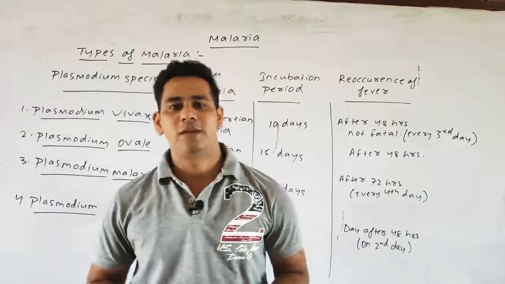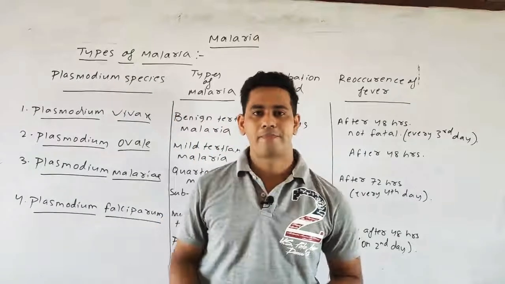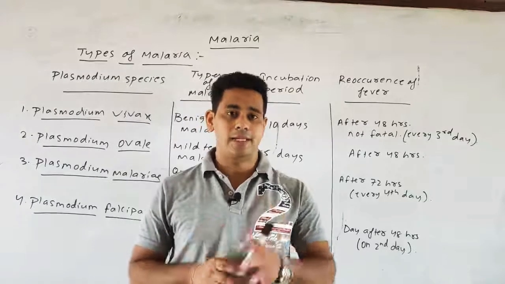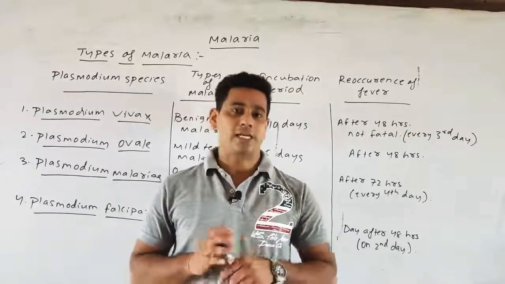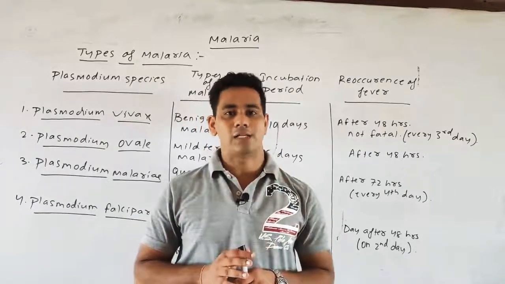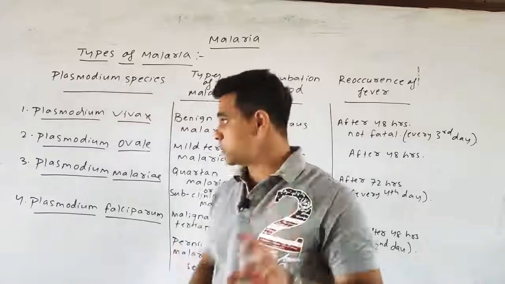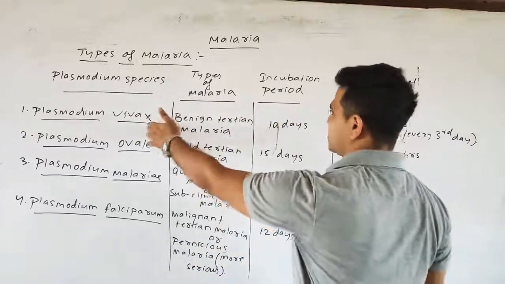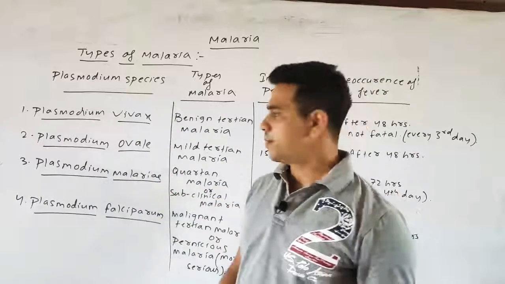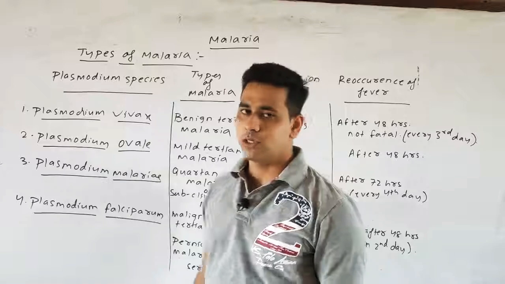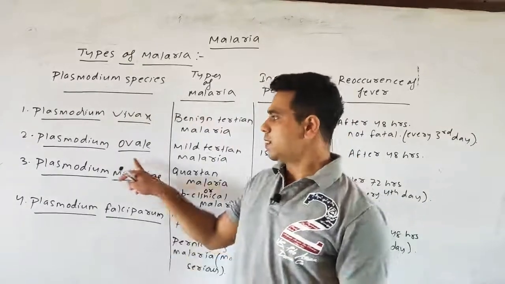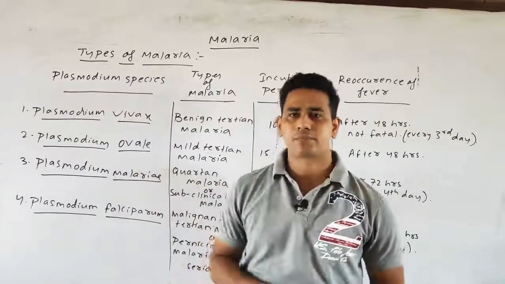Hello students, in the previous class we discussed malaria. We discussed how malaria is caused. The parasite which causes malaria is digenetic, and it is known as the genus Plasmodium. We discussed species such as Plasmodium vivax, Plasmodium ovale, Plasmodium malariae, and Plasmodium falciparum. Plasmodium vivax and falciparum cause about 80 to 90% of malaria, and the remaining 10 to 20% is caused by Plasmodium ovale and malariae.